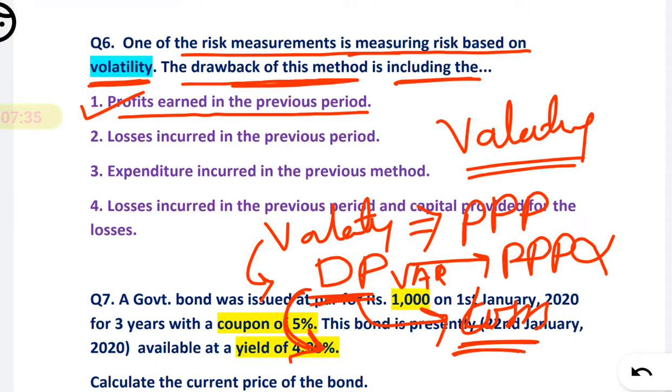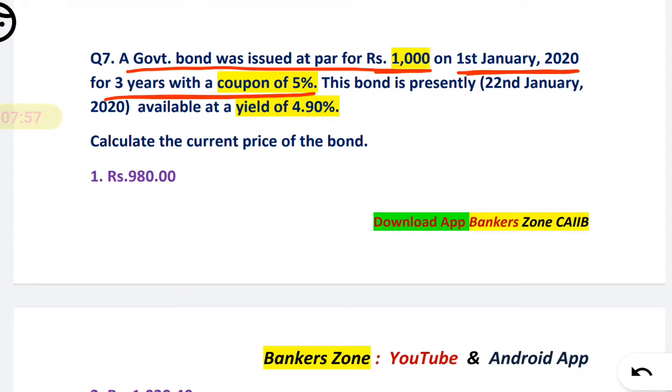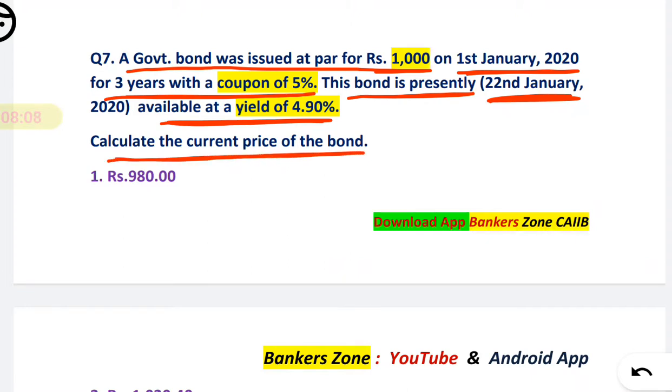Okay, so first, that is the drawback of volatility for measurement of the risk: it considers the profit earned in the previous period. Okay, now next question number 7. The government bond was issued at par for rupees 1000 on 1st January 2020 for 3 years with a coupon of 5%. The bond is presently, that is on 22nd of January, available at a yield of 4.9%. Calculate the current price of the bond.